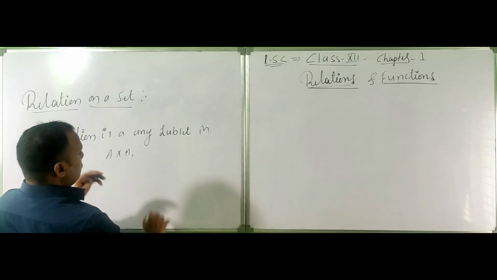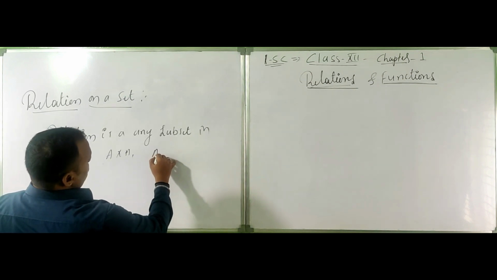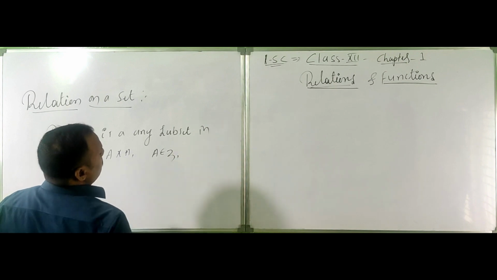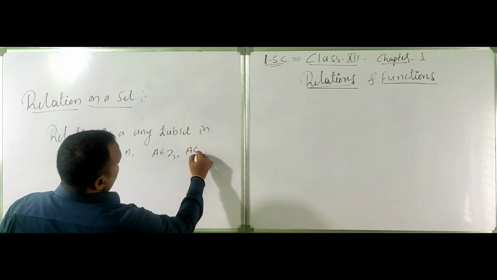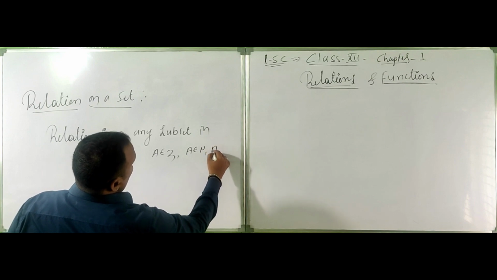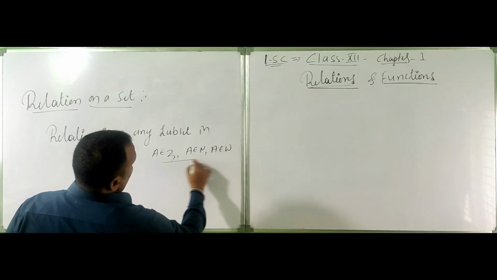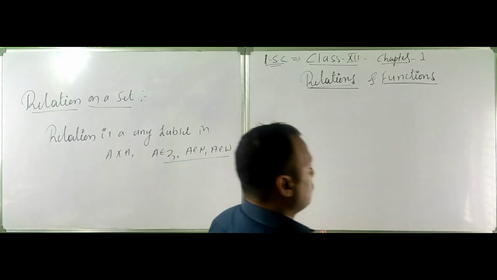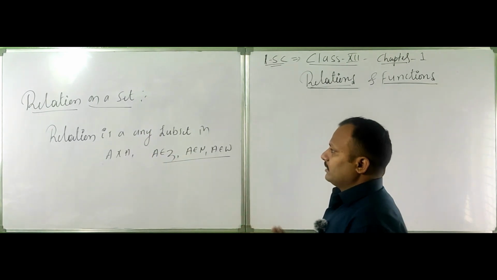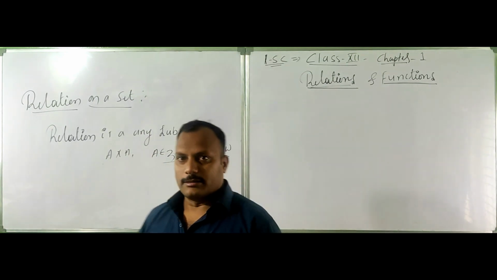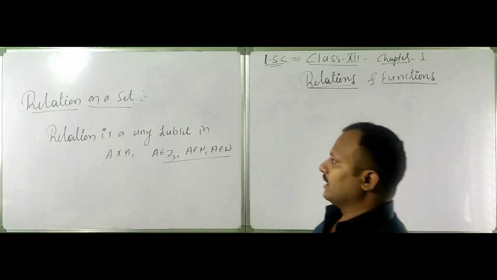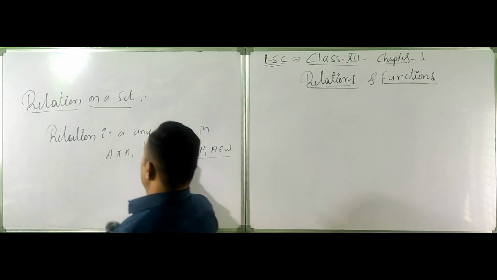A can be the set of integers, positive numbers, natural numbers, whole numbers. You can take any numbers, real numbers or complex numbers also, but it is quite difficult to define the relation there, so simply take any set.